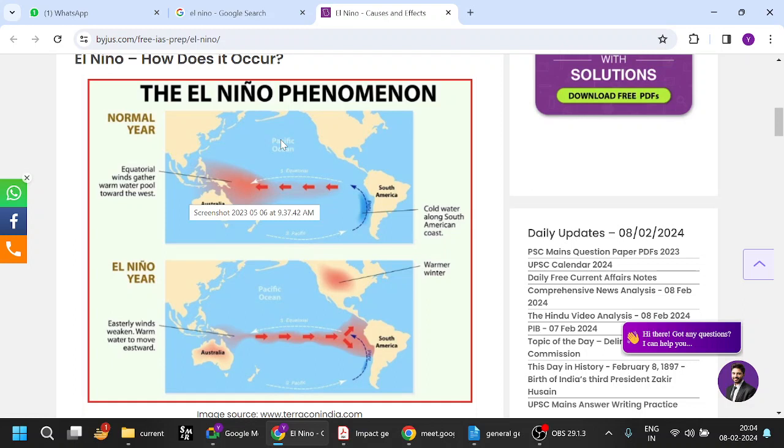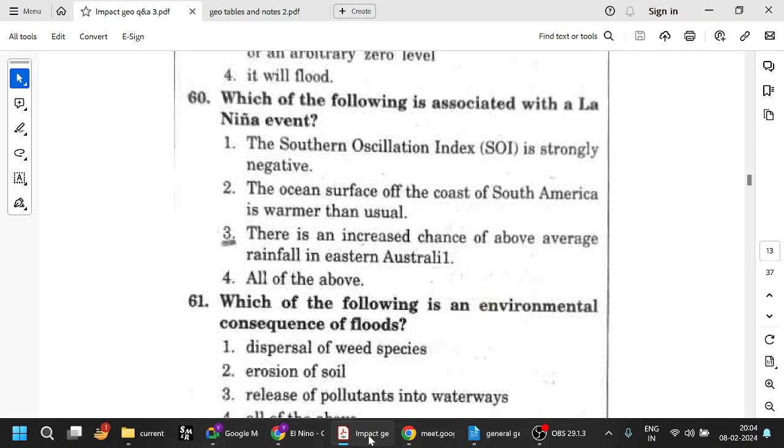So remember all these things. Southern oscillation is a normal thing. El Nino, there is going to be drought in India. La Nina, there is going to be surplus. So which of the following is associated with La Nina? La Nina means there is going to be surplus. There is an increased chance of above average rainfall in eastern Australia and obviously India also. So remember, Pacific Ocean is in the center and America is on the right side and India and Australia are on the left side. Okay.